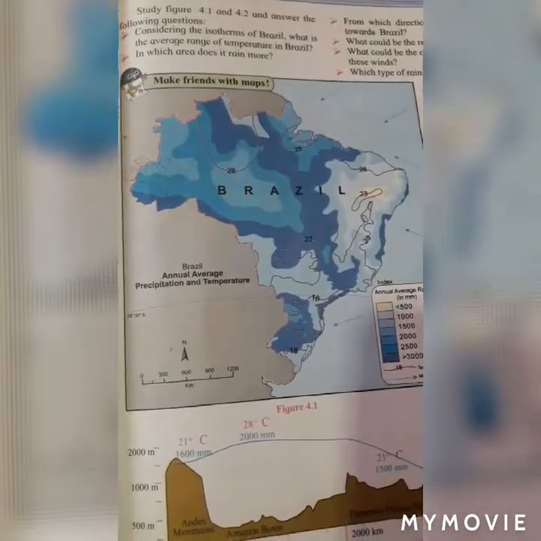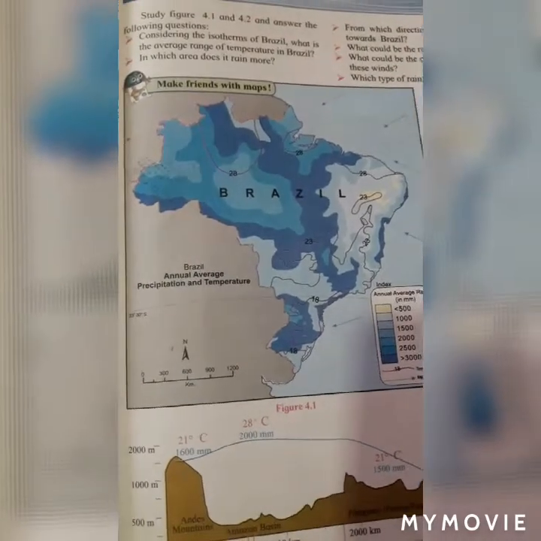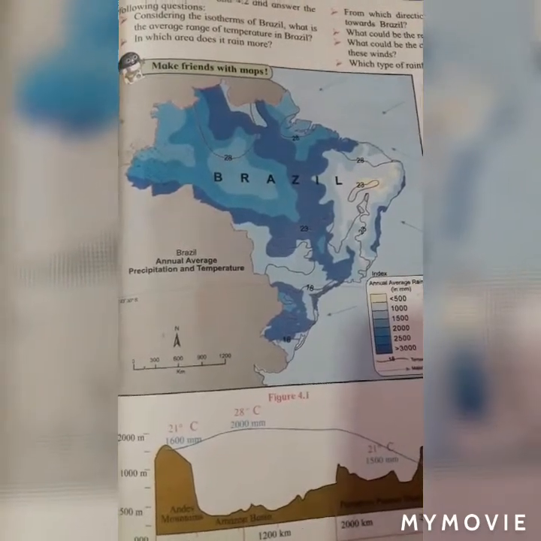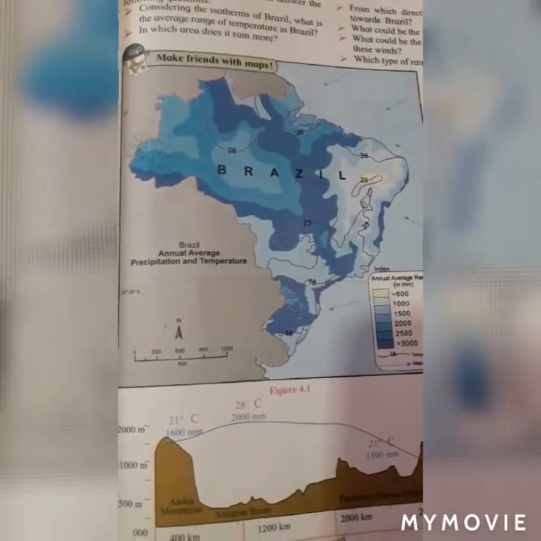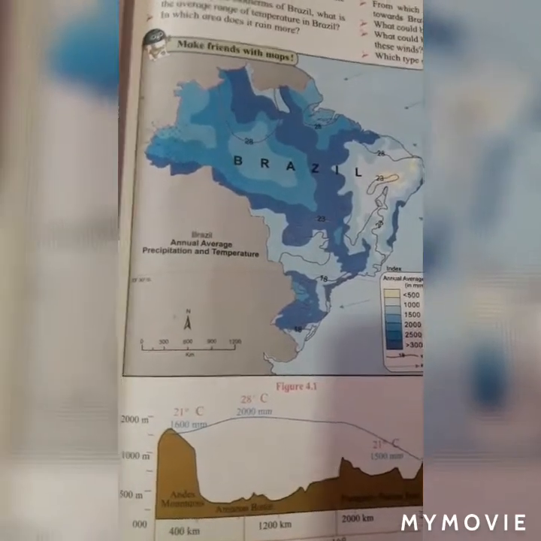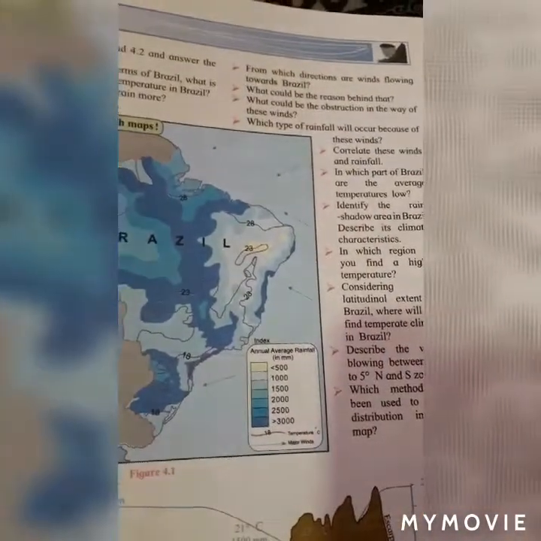Question number 10. In which region do you find a higher temperature? Answer, we find a higher temperature in the region near the equator in Brazil. Next, question number 11.